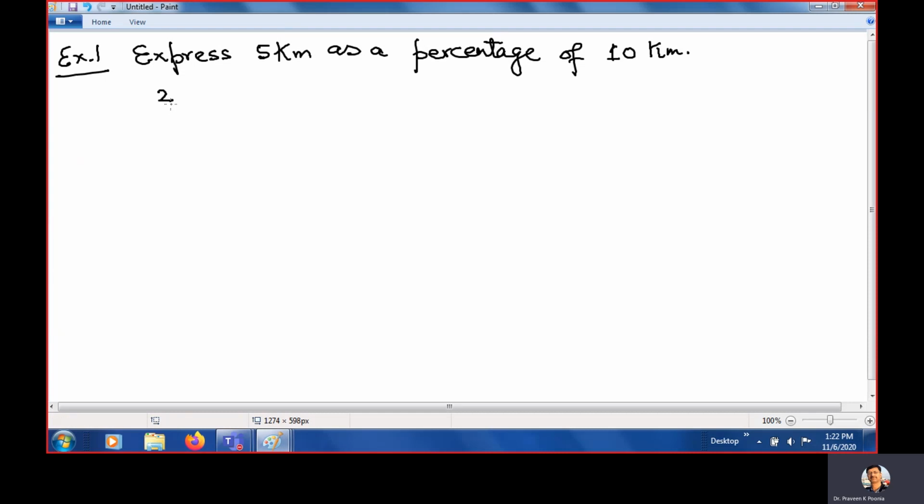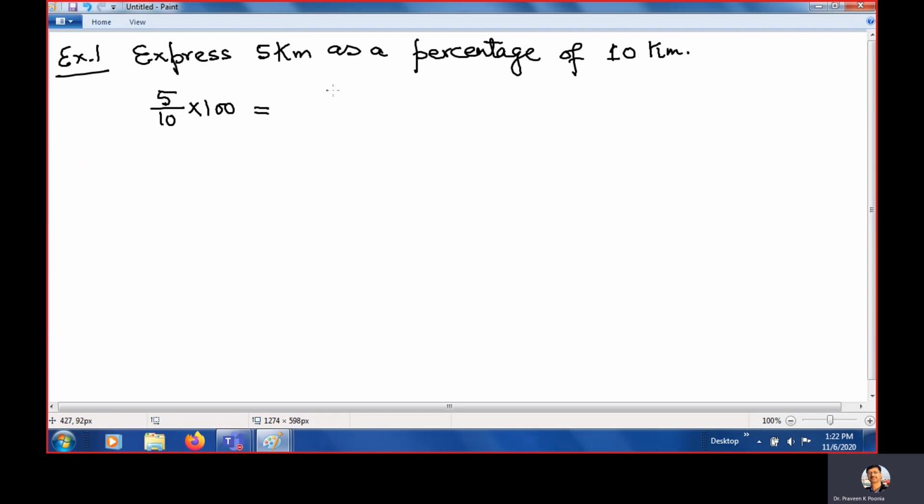Distance covered: how much distance is covered? It is 5. And what is the total distance? 10. And multiply by 100. Whenever we change any number into percent, we multiply by 100. When we change percentage into number, we divide by 100.